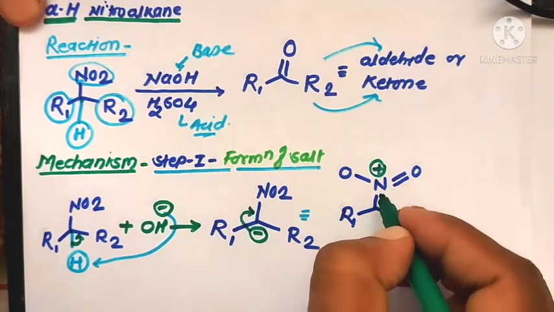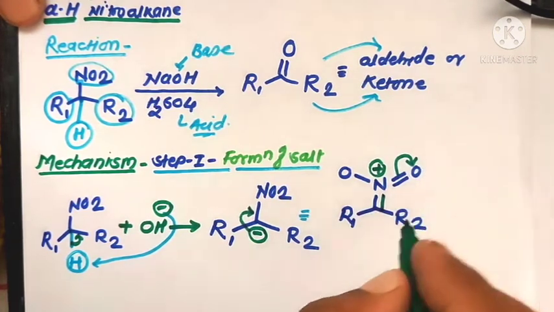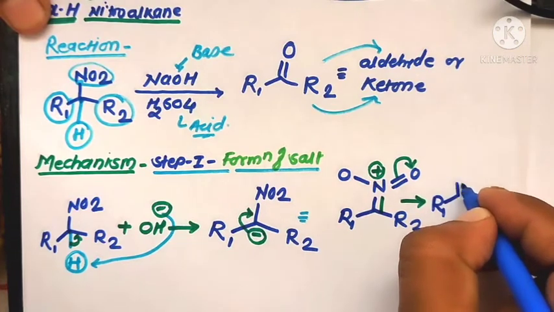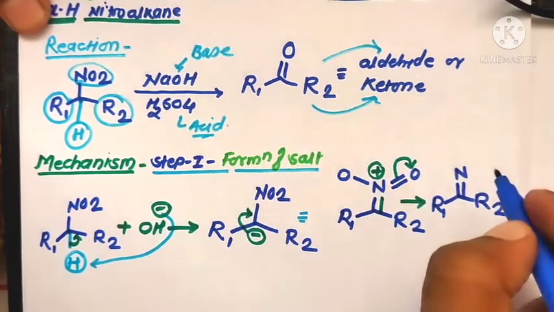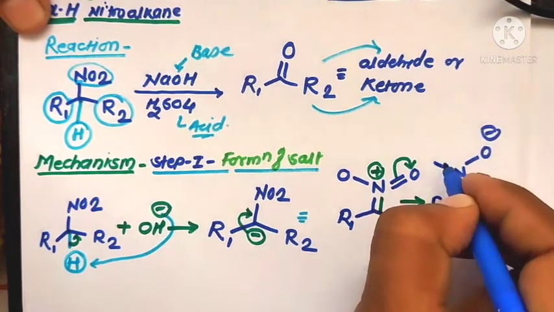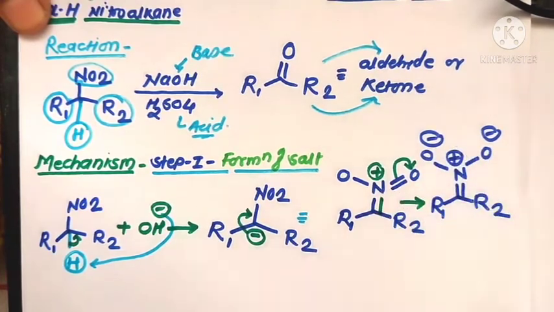Here there is formation of N plus, and the bonding electrons shift toward the oxygen atom to form R1, R2, N double bond, with O minus ions. Again O minus, and the nitrogen contains a positive charge.